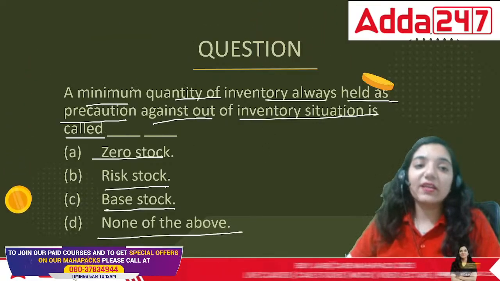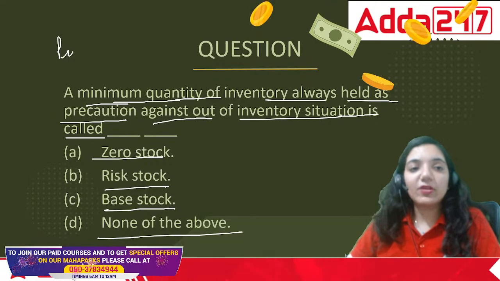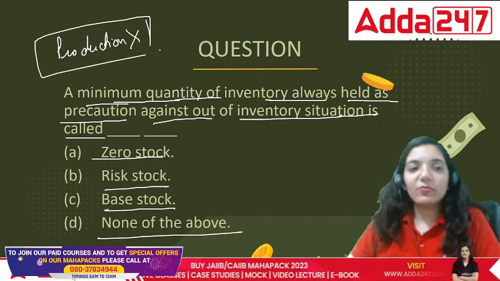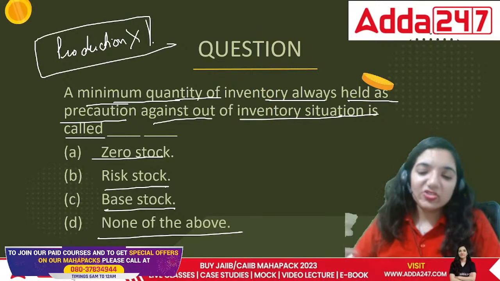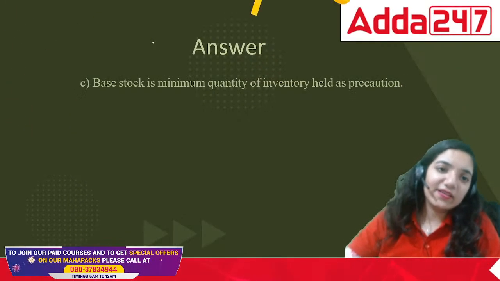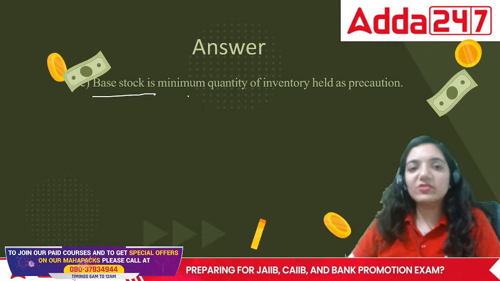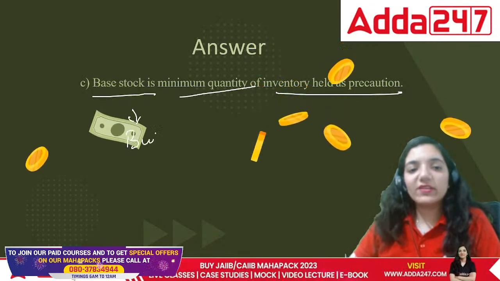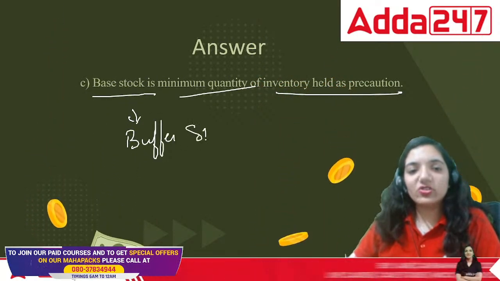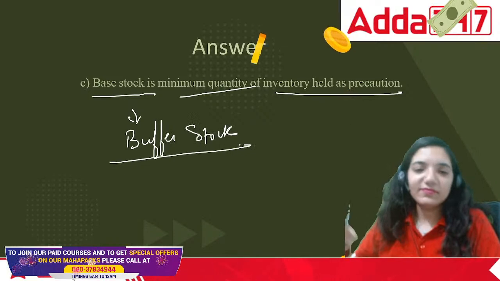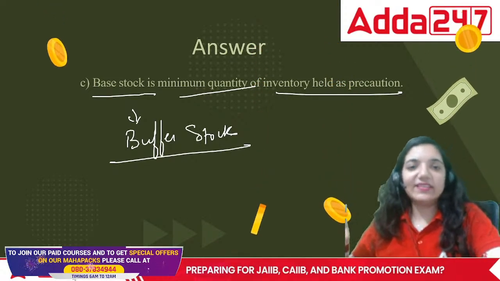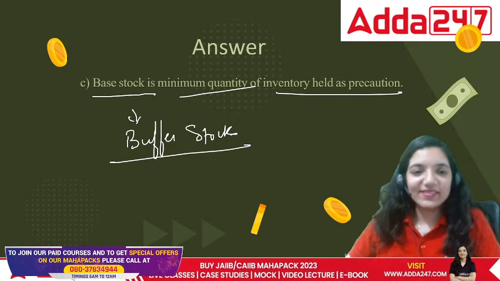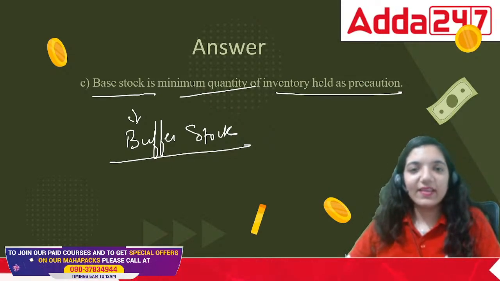If this is not there, the entire production will stop. If the production is going to stop, that is not a good thing, no? So in this case, what would be the correct answer? The correct answer would be base stock, the minimum. That is also called base stock. The other name of it is buffer stock. So in this case, the correct answer is base stock or buffer stock. Done.